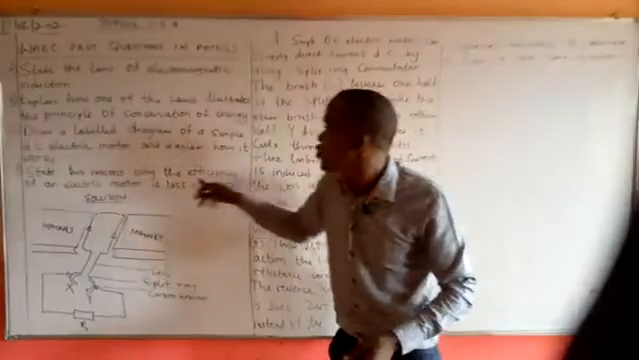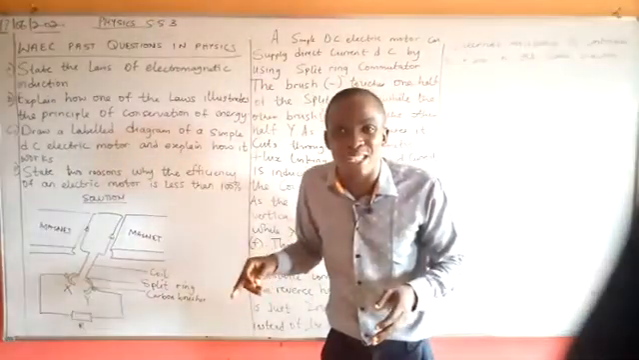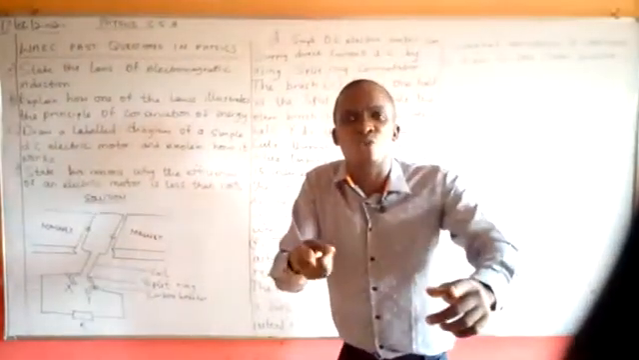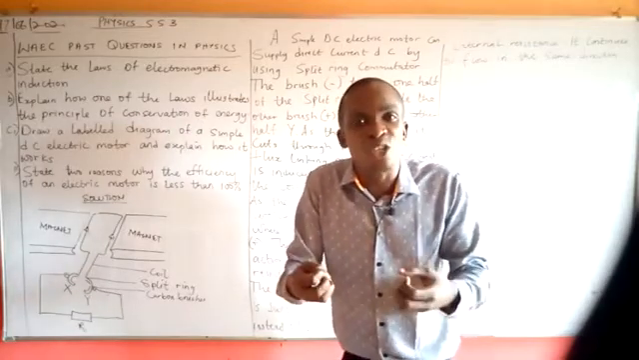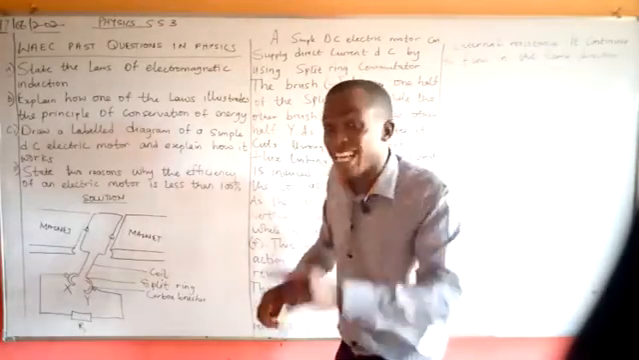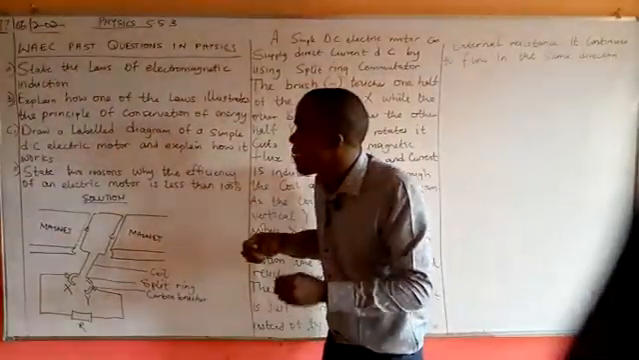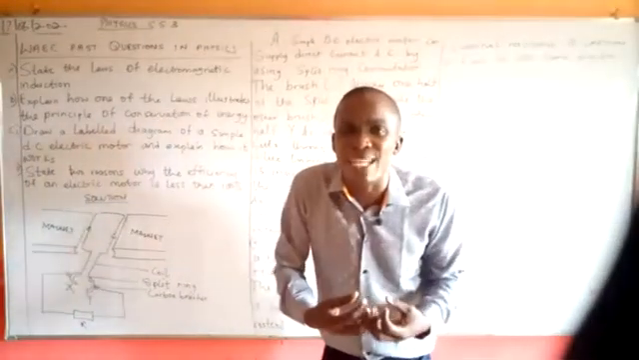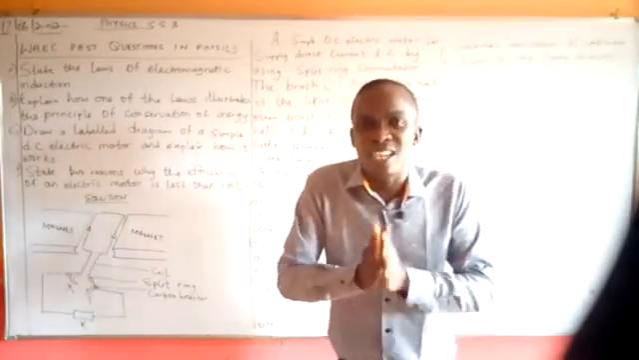Now, state 2 reasons why the efficiency of an electric motor is less than 100%. Number 1 reason is that during the process of rotation, friction is encountered. There is friction in the rotating part. Then number 2, due to heat losses generated by the coil, the efficiency cannot be 100%.